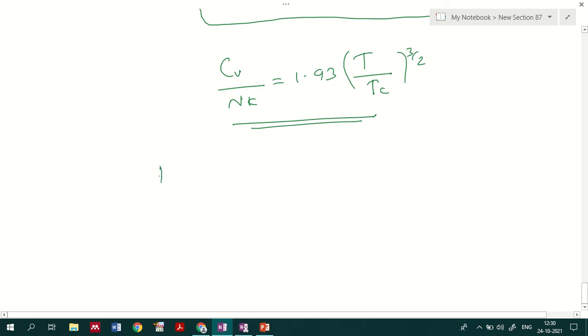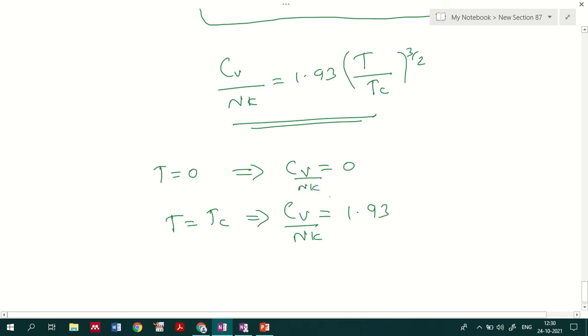Okay, so now if I consider T equal to 0, then what? Cv will be equal to what? Cv will be equal to 0. Okay, and at T equal to Tc, then what will we be obtaining? In that situation, Cv by Nk will be equal to 1.93. So here Cv by Nk will be equal to 0 as well. Okay.